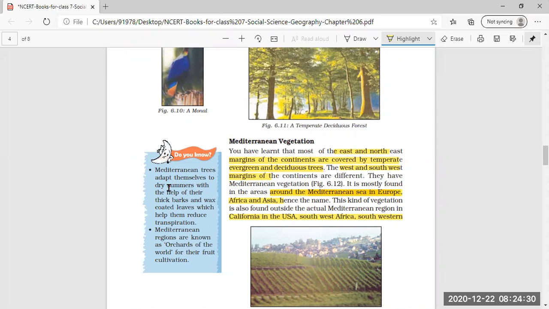Do you know Mediterranean trees adapt themselves to dry summers with the help of their thick barks?